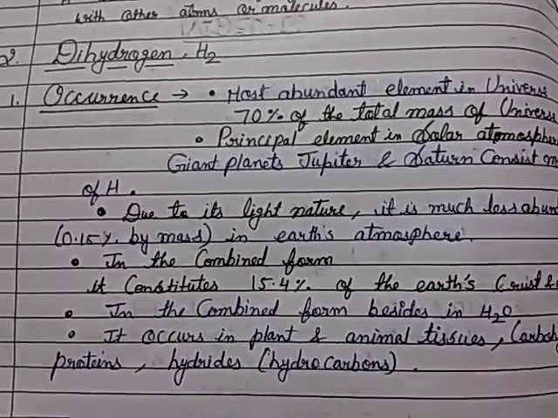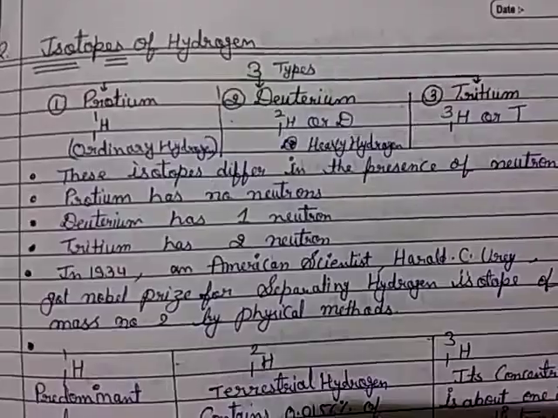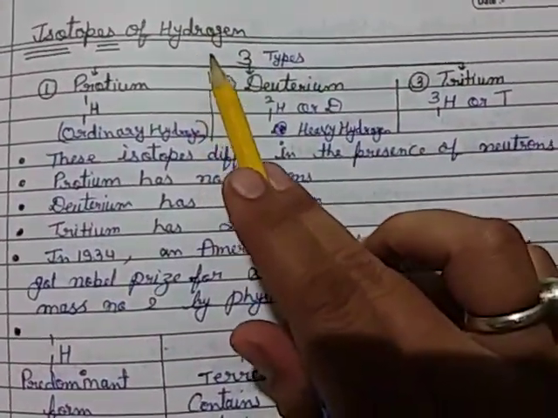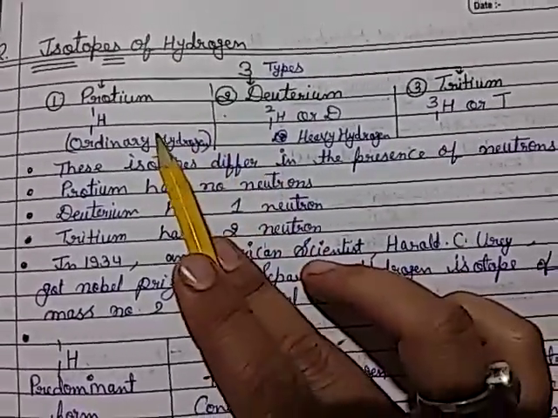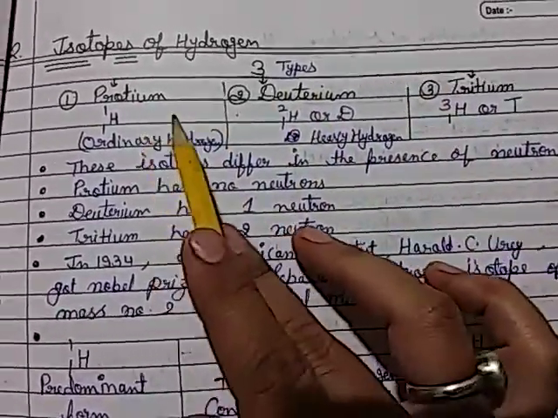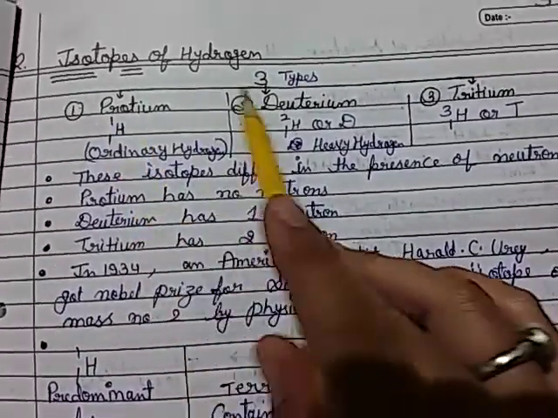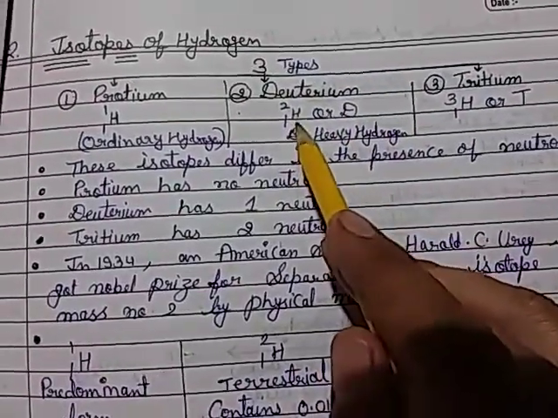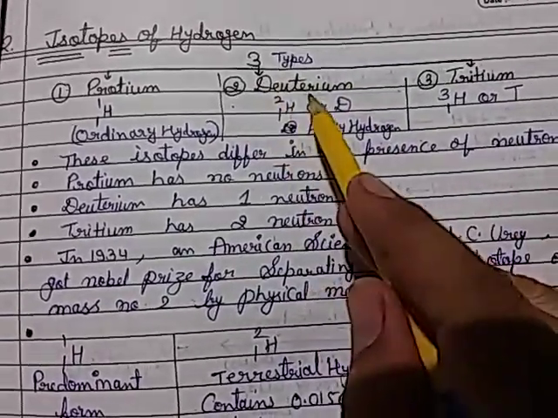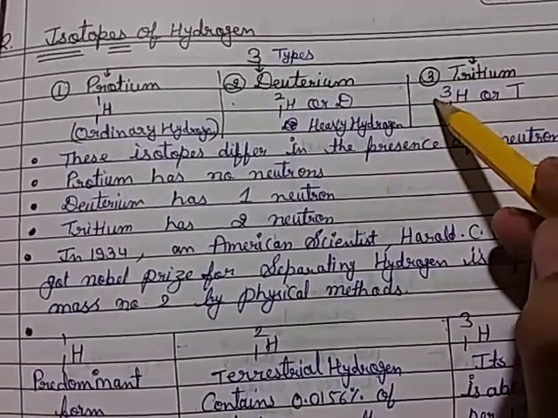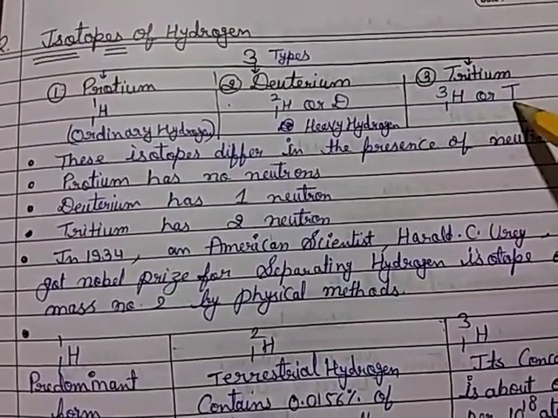Then the second point, isotopes of dihydrogen. Isotopes of hydrogen are of three types: protium, deuterium, tritium. Protium 1H1 has atomic number 1 and atomic mass also 1. Then deuterium has atomic number 1 and atomic mass 2, represented by the symbol D. Tritium 1H3 has atomic number 1 and atomic mass 3, represented by the symbol T.